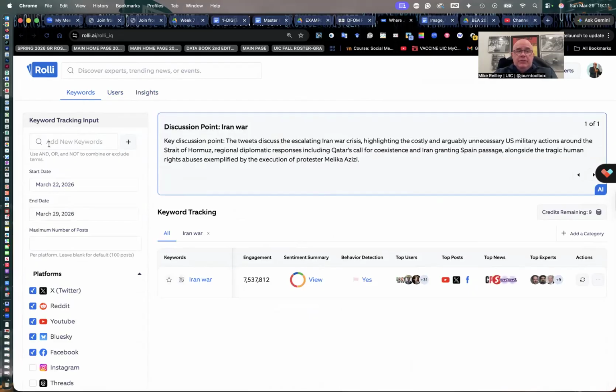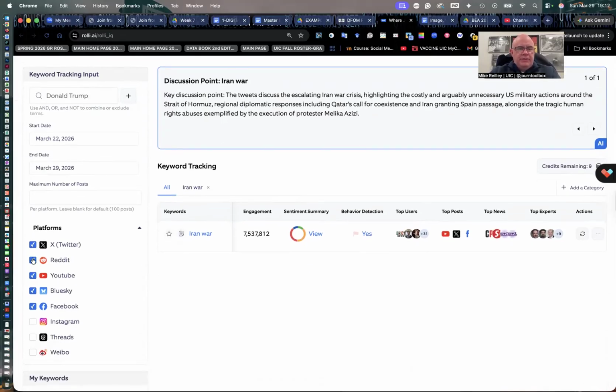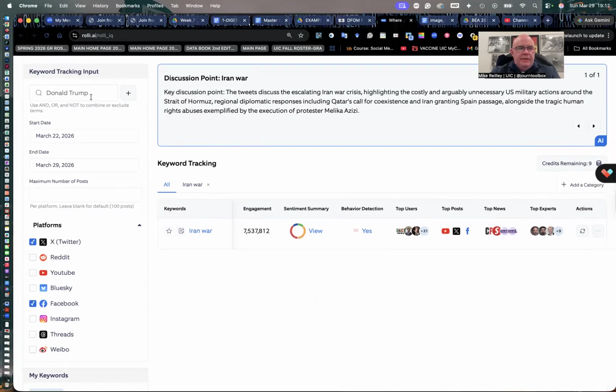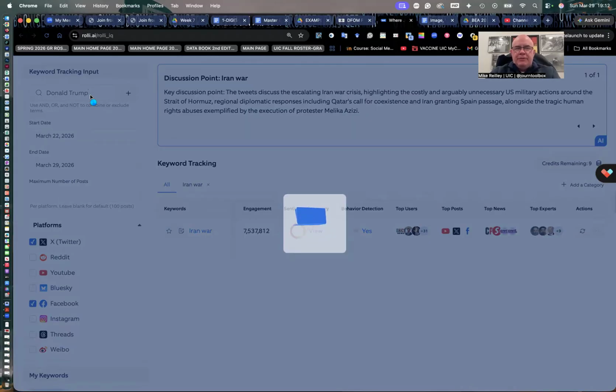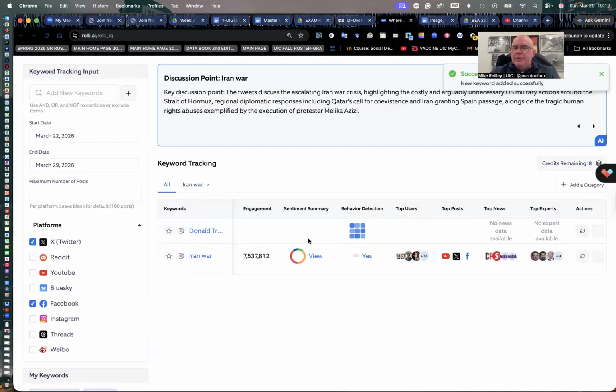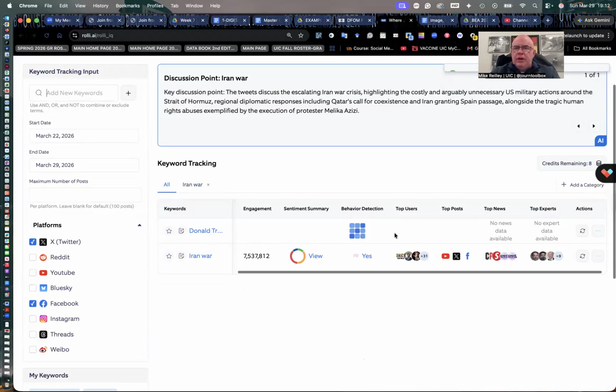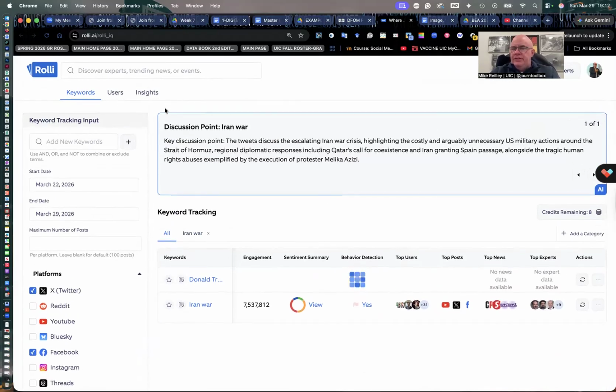So you can run a keyword through here. I'll do one, Donald Trump, and I'll just run it for these dates. And I'll just break it down to Facebook and Twitter. And to get it to run, there's no go button. You just hit return after Trump, and it'll run it and drop it in here. It takes a little while for it to build, but then you'll be able to go in and look at users and insights and start to look for those bot accounts in the map. Sometimes they show up in the users section as well. So that's how you'll track a topic.